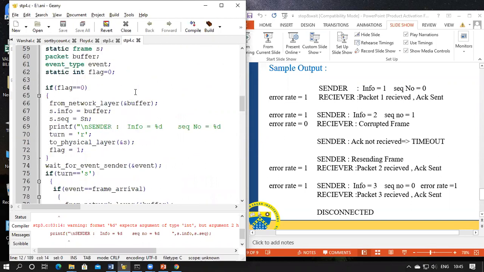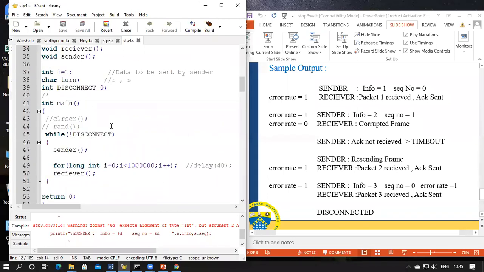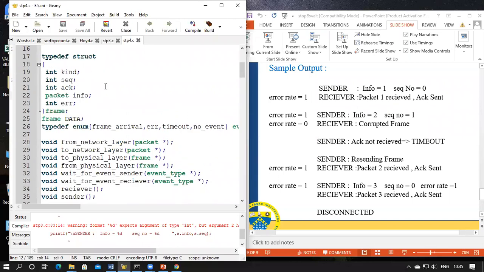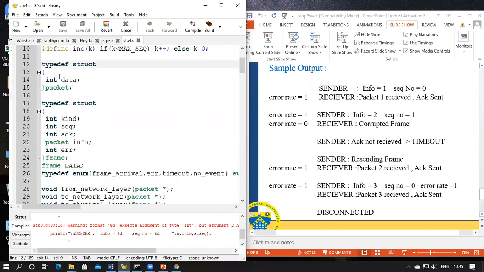See, from the network layer, we're just giving a buffer, an empty packet, which is defined as a packet here. A packet is nothing but just one piece of information. We have defined packet as just one integer data.